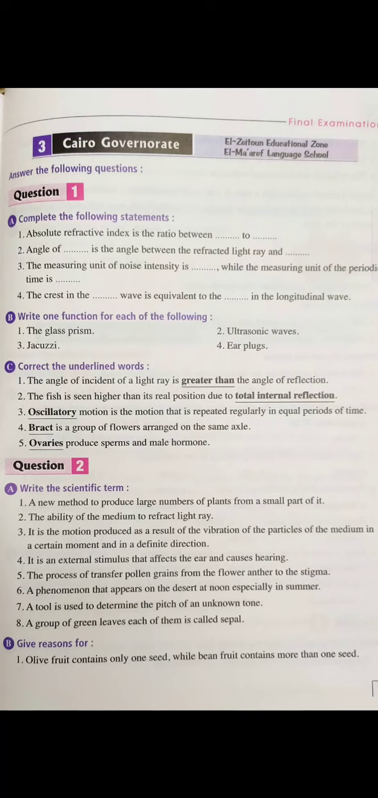Let's move to point B. Write one function for each of the following. The glass prism. We know that the glass prism is used in the analysis of white light into the 7 spectrum colors. Ultrasonic wave.